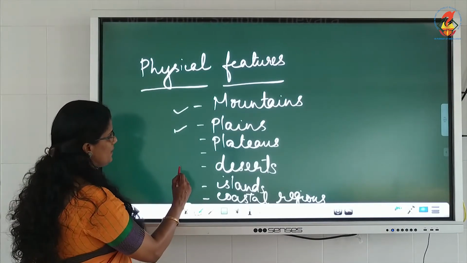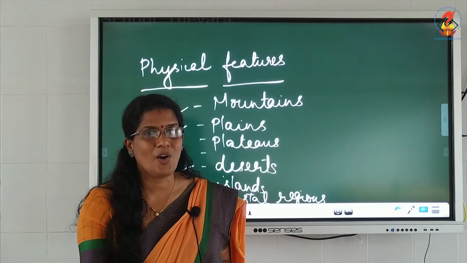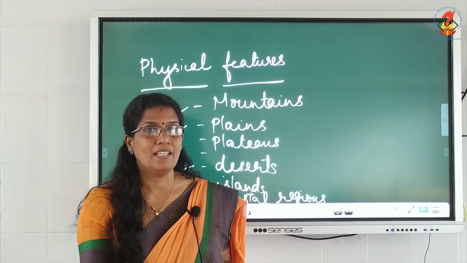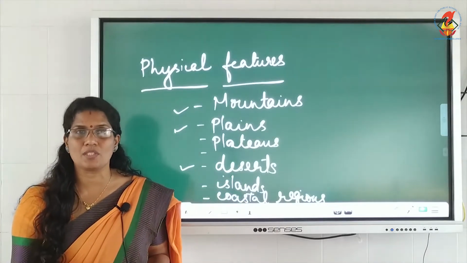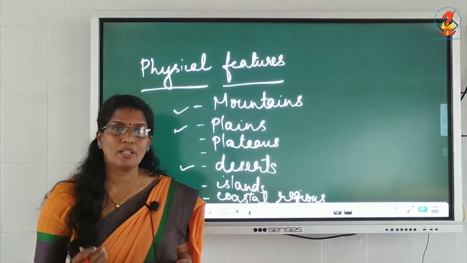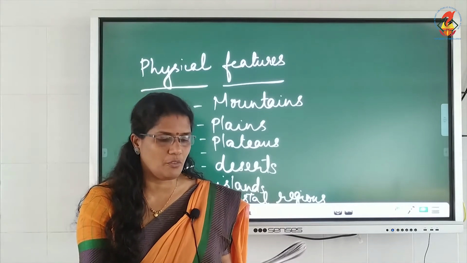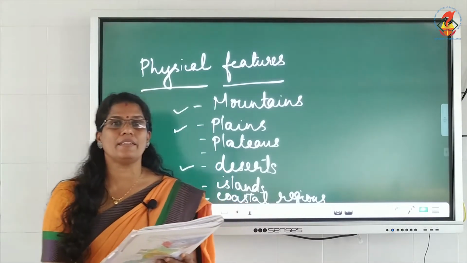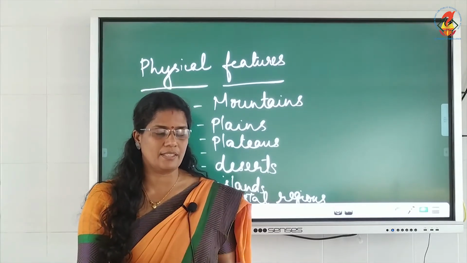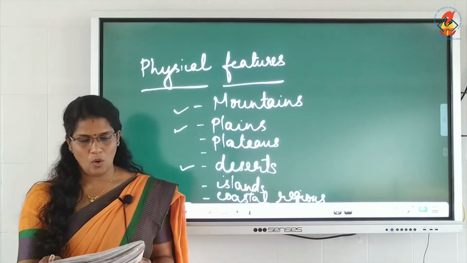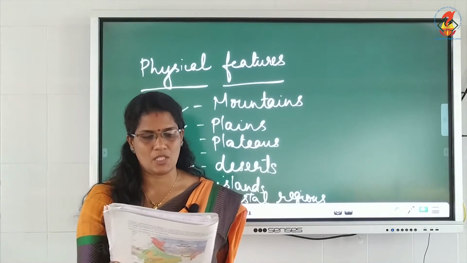Next is deserts. As you know, the features of deserts: hot, dry and sandy land. You can see sandy soil is there. There is no such vegetation in the deserts. Rainfall is very less. So here you can underline, in the western part of India lies the Great Indian Desert. It is a dry, hot and sandy stretch of land. It has very little vegetation.